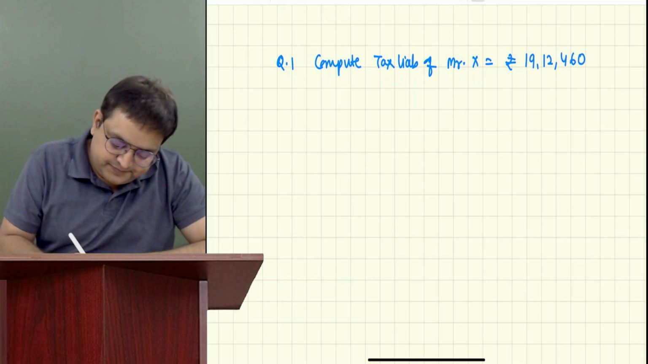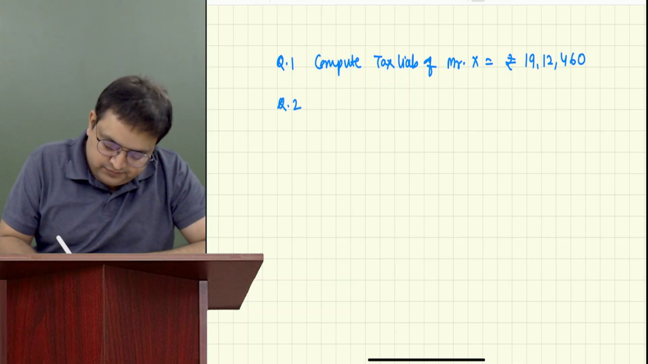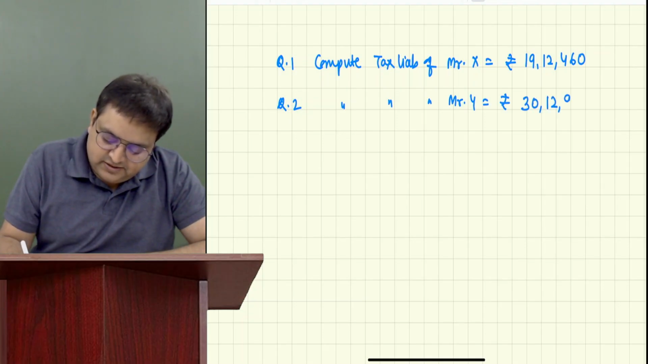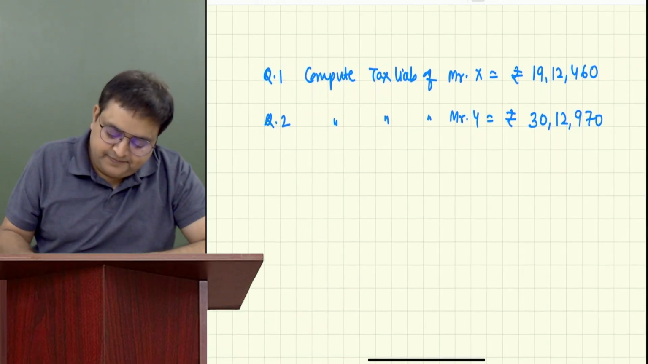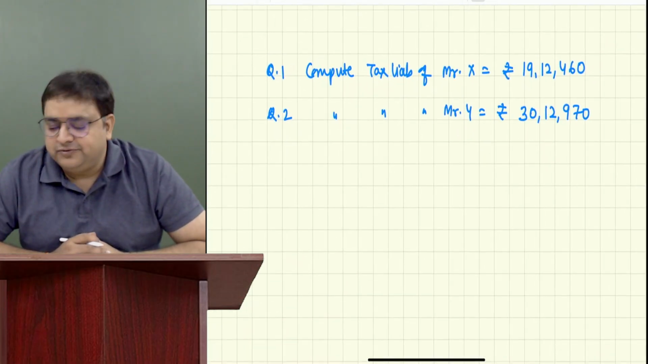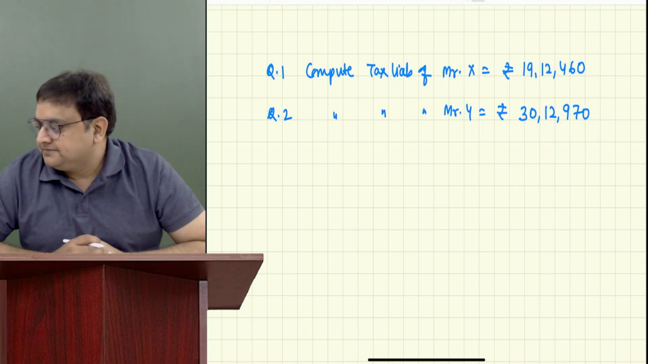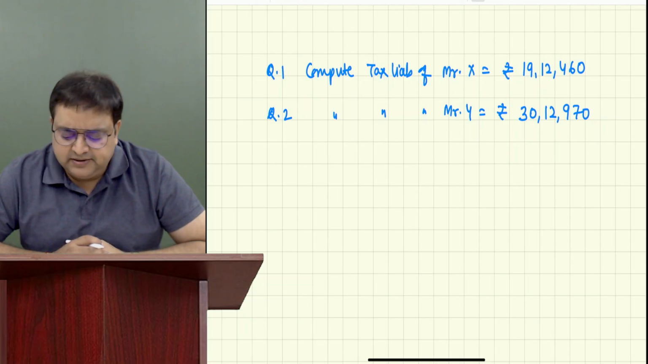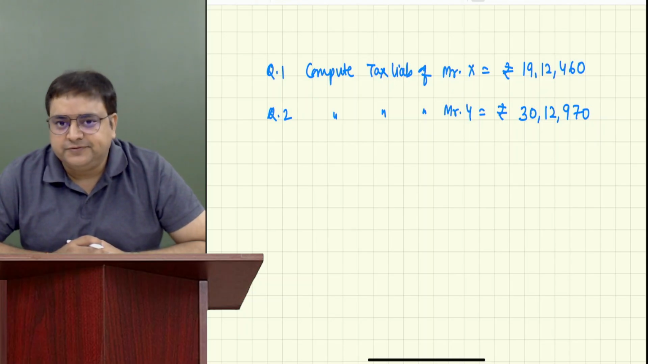19,12,460 rupees. Question number 2. Compute tax liability of Mr. Y. His income is 30,12,970 rupees. You have to do these questions and I will give you the answers tomorrow. Are we supposed to share the answers? If you want, you can share the answer in the group, but otherwise I'll discuss this tomorrow.